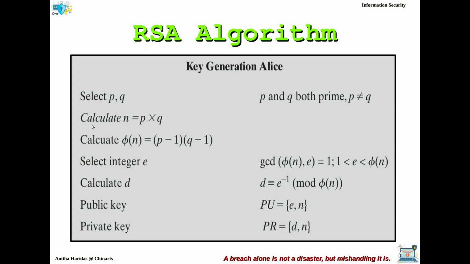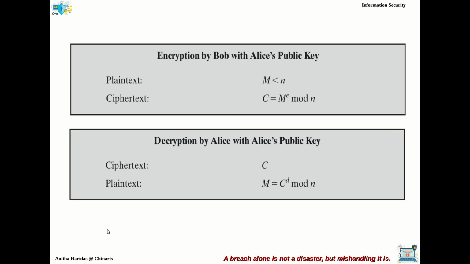So once the key generation is completed in the RSA algorithm, we can go for the encryption process. So who will be doing the encryption here? Bob is the sender. So he will be encrypting with the public key of Alice. The plain text must be lesser than n, which we have already discussed. The RSA scheme is a block cipher, so it has to decide a size for the block, and the block will have the maximum value as n.